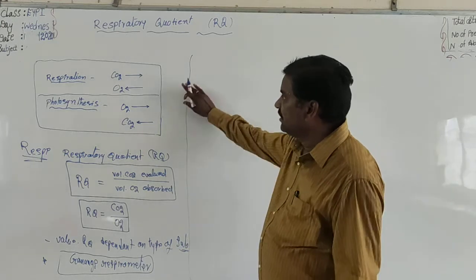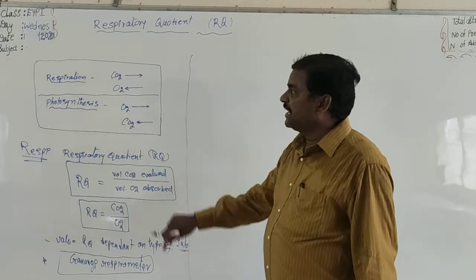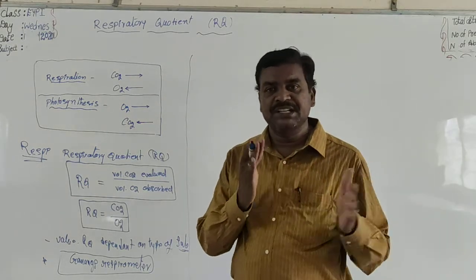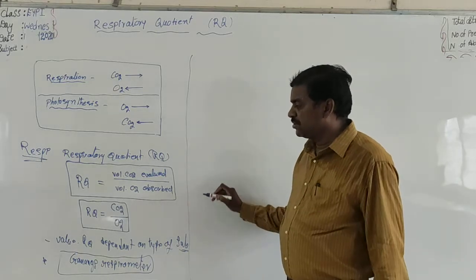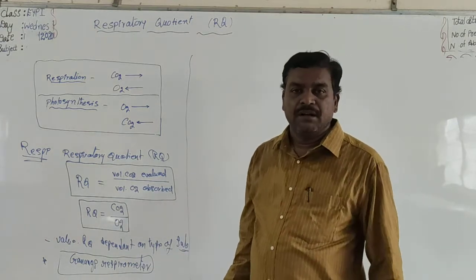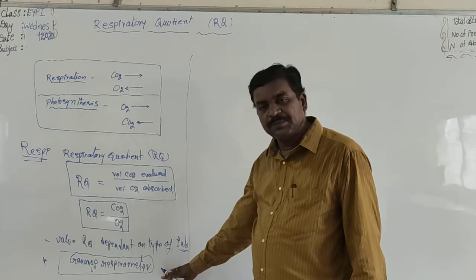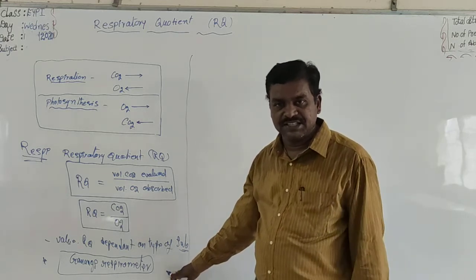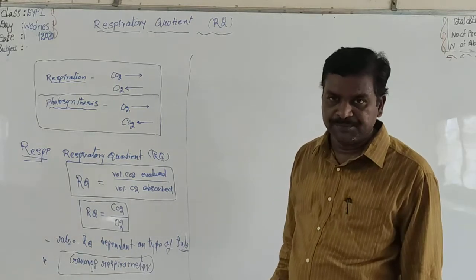RQ is equal to CO2 by O2, and RQ values can be measured by Gannong's respirometer. Now coming to the RQ values of various substances like carbohydrates, fats, proteins, organic acids.